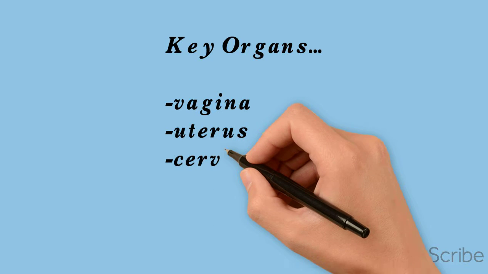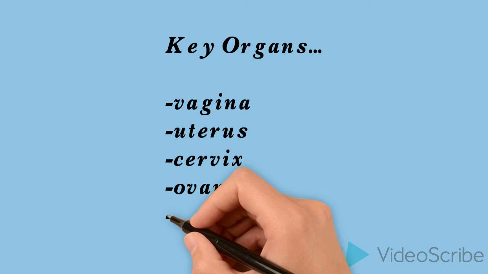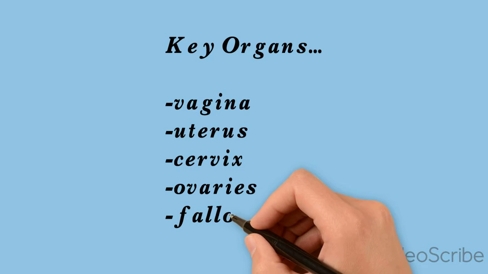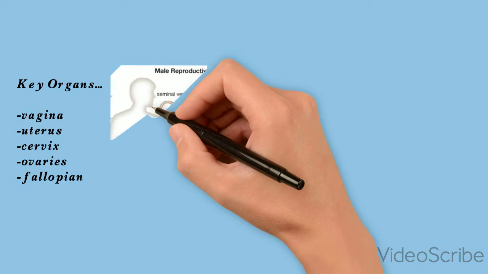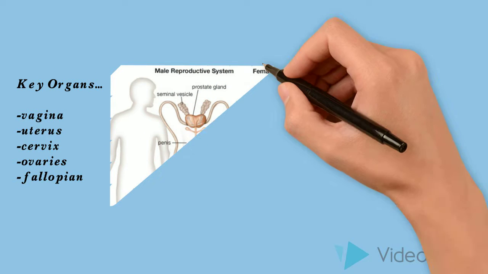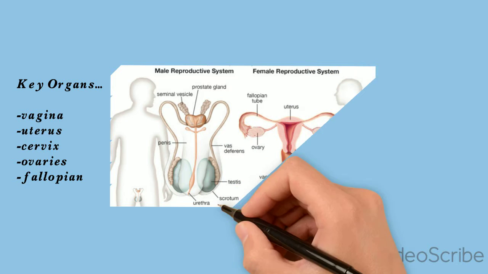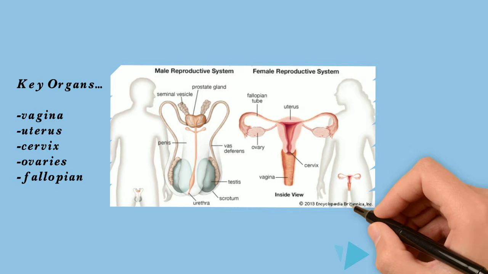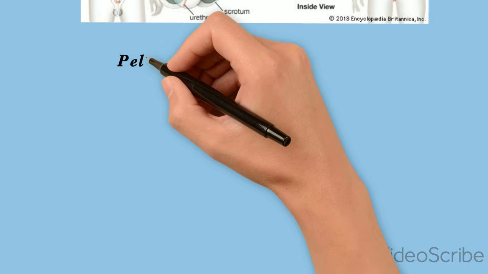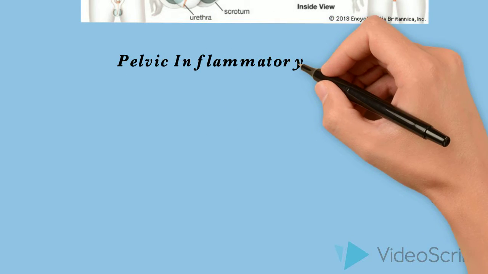The next reproductive organ found within the woman's body is the uterus. The uterus is a pear-shaped organ which is known as the home that is responsible for developing the fetus. The next reproductive organ is known as the cervix. The cervix is known as the neck of the uterus and is essentially tissue that connects the vagina to the uterus. The last reproductive organ found within the woman's body is the ovaries. Ovaries are small glands that are found on either side of the uterus. The ovaries produce eggs that help create the fetus.